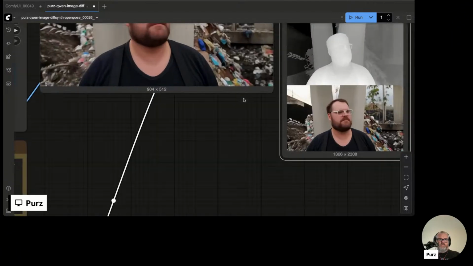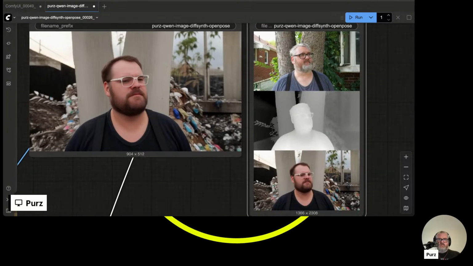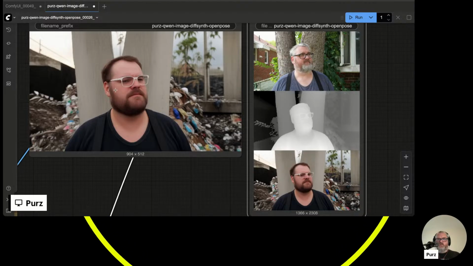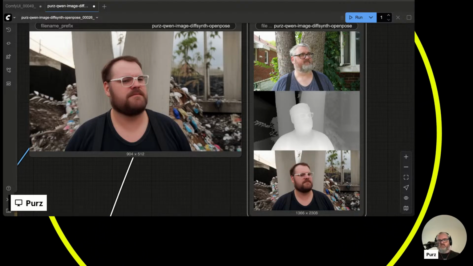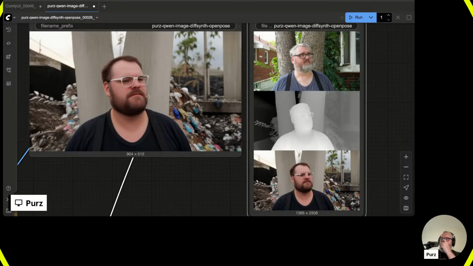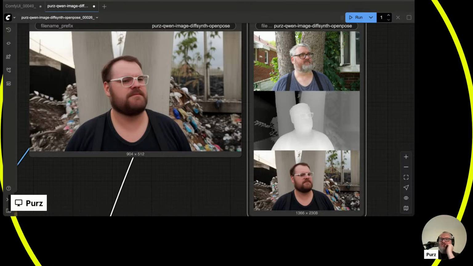All right. Let's have a look. You see, it's pretty good with depth maps. The only thing I find is that it's a little weird in the blurry spots, but it really adheres to it a lot better. I believe someone else asked if you can combine the ControlNet preprocessed images. I haven't tried it with Qwen Image DiffSynth yet.